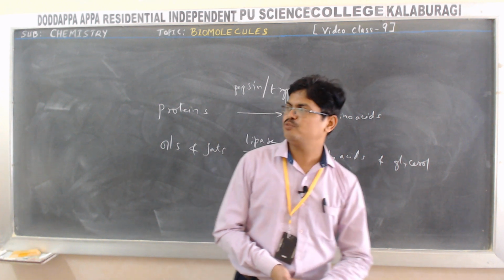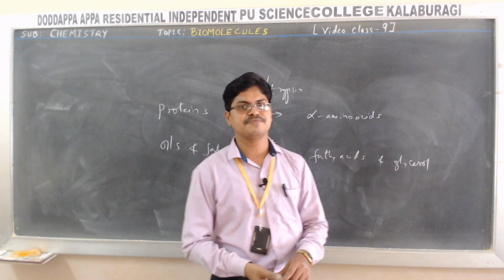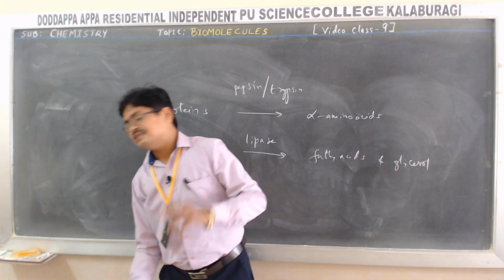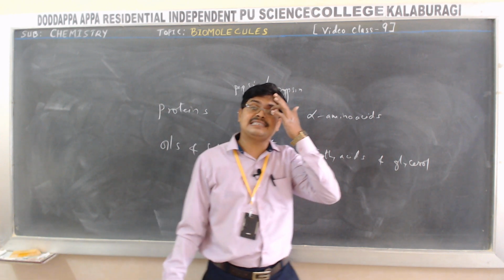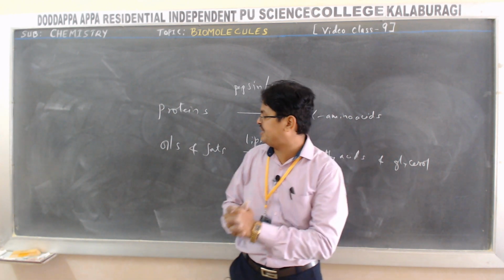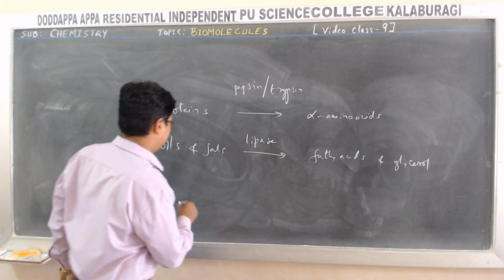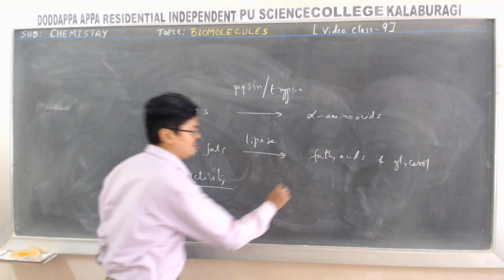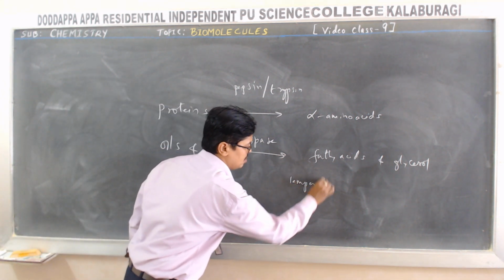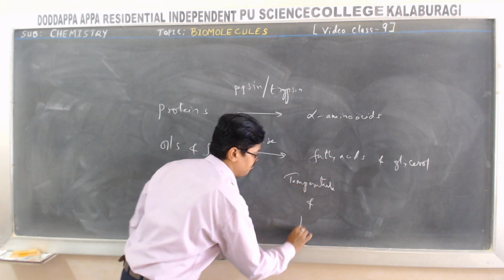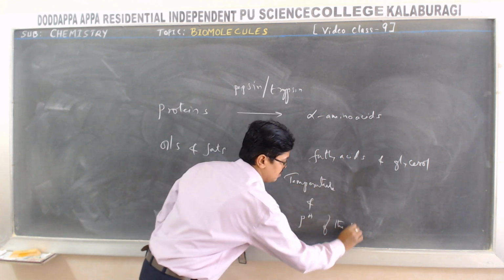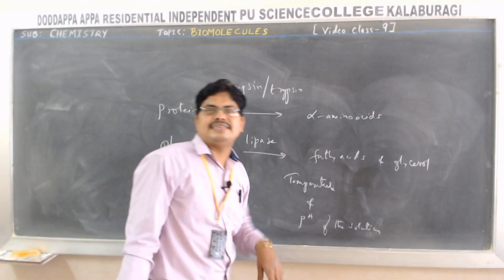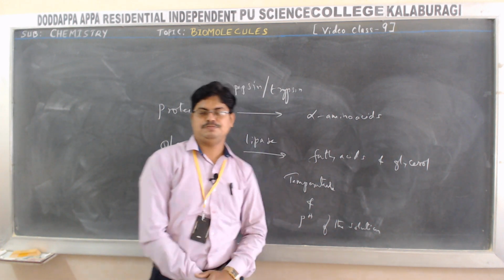I think you might be studying this in the chapter surface chemistry, enzyme catalysis, where you might have come across it. Anyhow, the activity of the enzyme as a catalyst depends on temperature and pH of the solution. The activity of the enzyme depends on what? Temperature and pH of the solution.